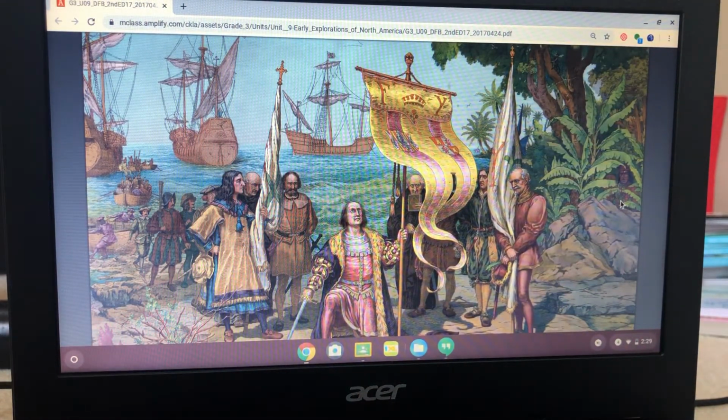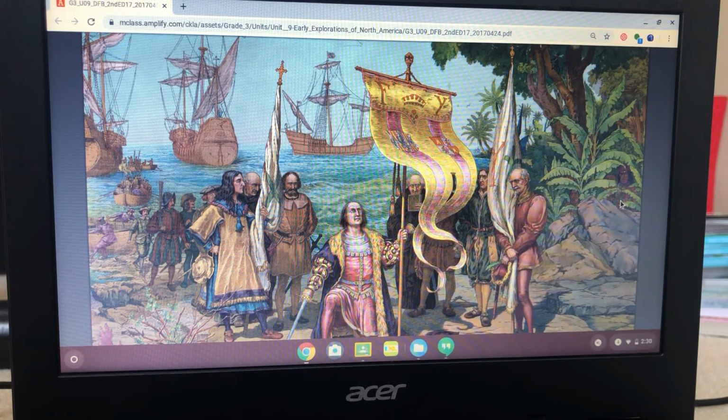Columbus claiming lands for Spain. Columbus and his men explored the island. They staked a flag and claimed the island for the King and Queen of Spain. They made contact with the Native Americans who lived there, the Taino. Columbus called these people Indians because he thought he had sailed to an island in or near the East Indies.